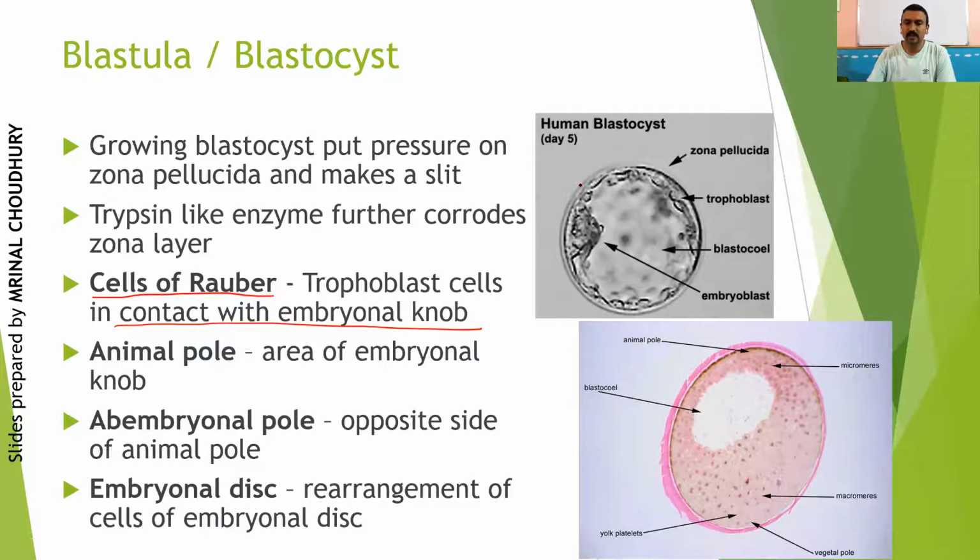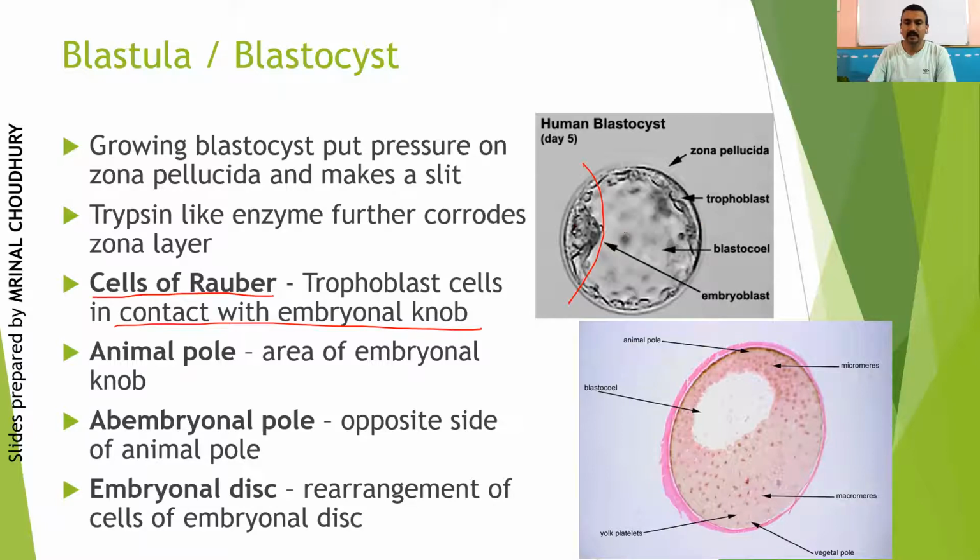And we can divide the area into two halves. This part towards the embryonal knob is called the animal pole or the embryonal pole, and the opposite side will be called the abembryonal pole. Okay, or sometimes also called the vesical pole. In the human blastula or blastocyst, we normally call this the abembryonal pole.